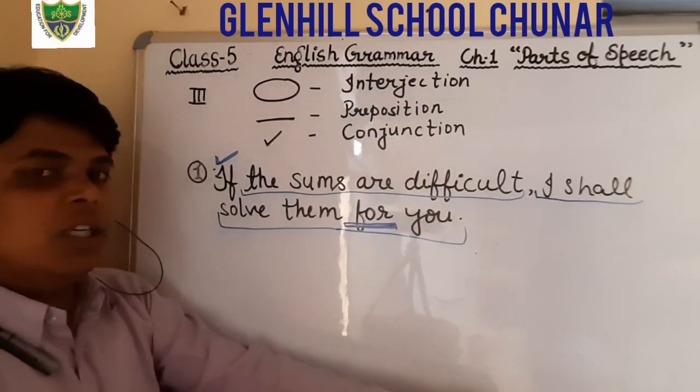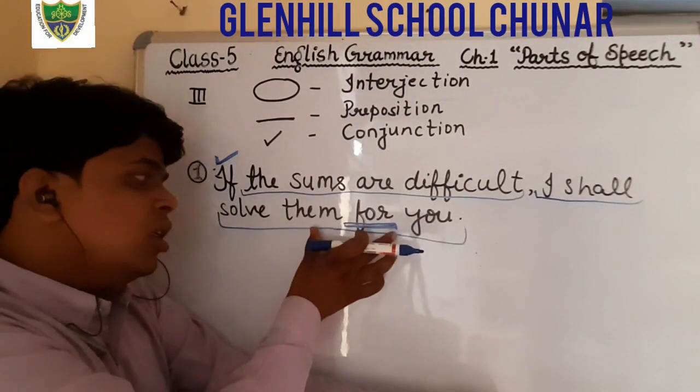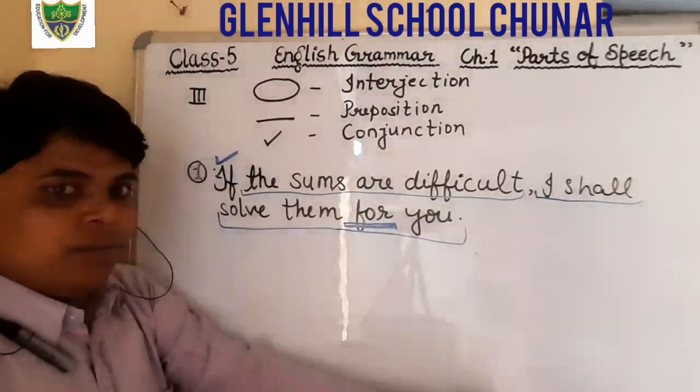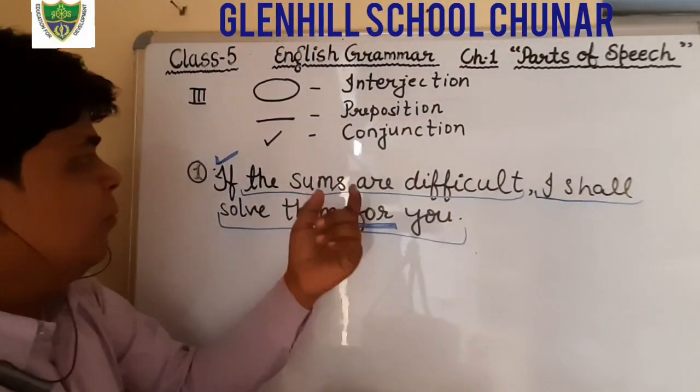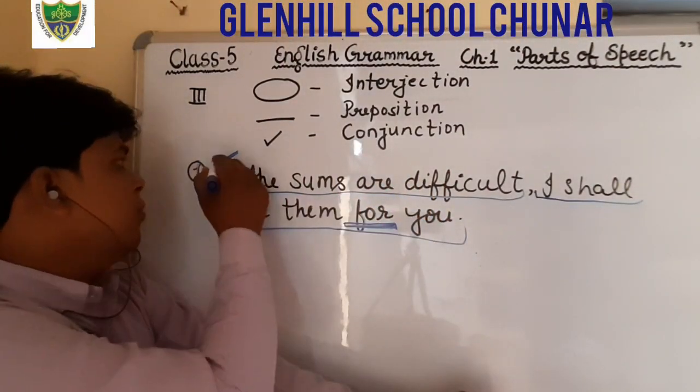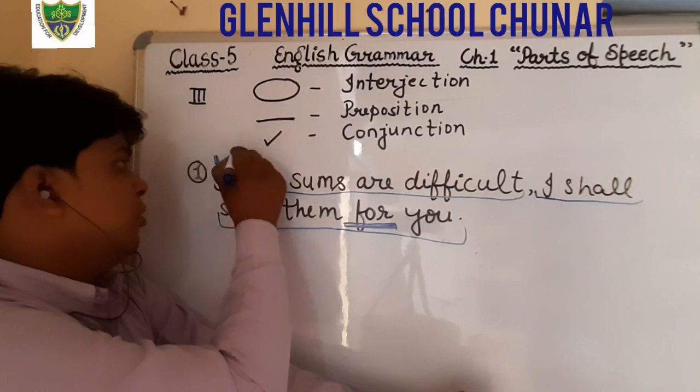These two sentences have been joined with the help of "if". Here the word "if" is used as a conjunction.